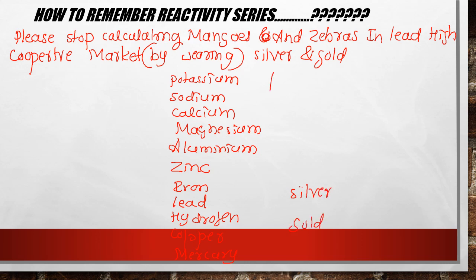It is a list of reactive metals in the decreasing order of reactivity. So: please stop calculating mangoes and zebras in lead high cooperative market by wearing silver and gold. Is it clear?